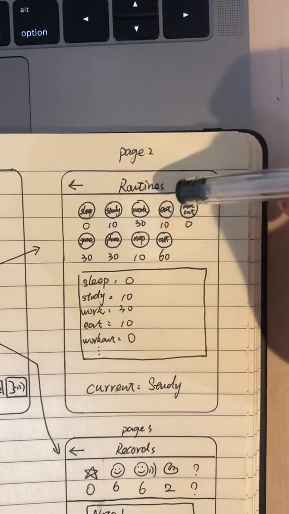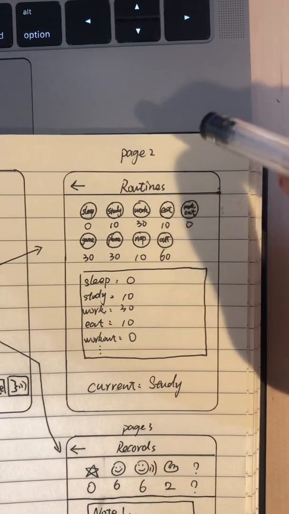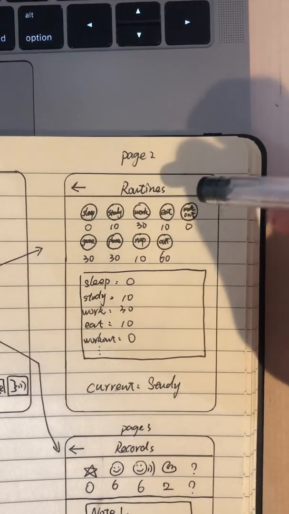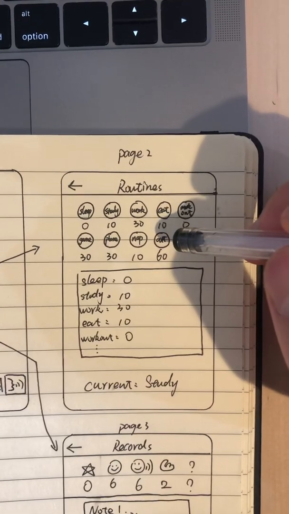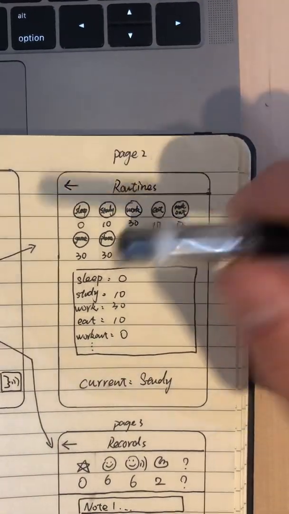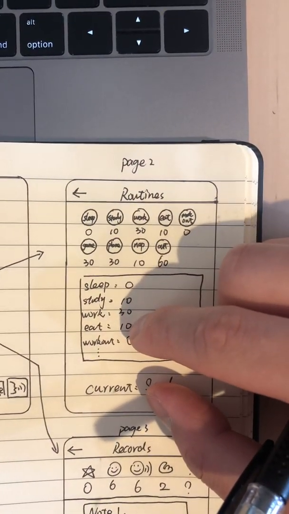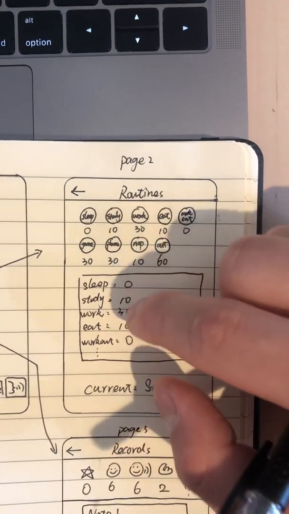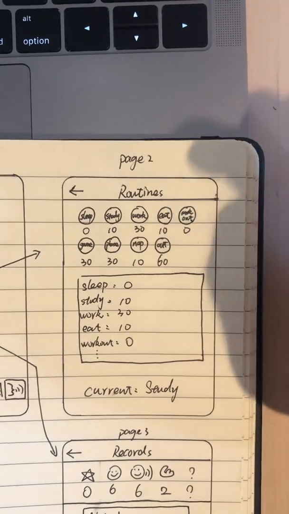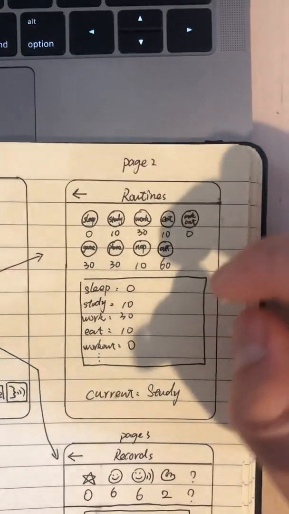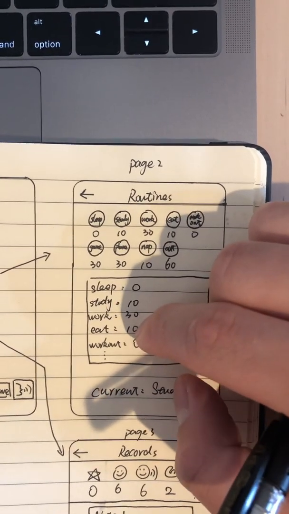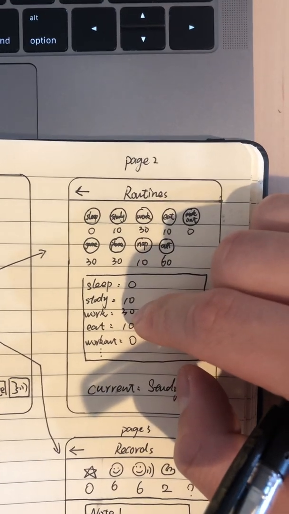For example, if you start at 8, you click on this button, and it will remember it started at 8. We just keep counting. When you reach 8:30 and you're still eating, eat will have 30 in this data. The rest of them are going to be 0. Next, after you eat, you want to go to work, and you click on work. It will capture 30 minutes for eating, and we start counting the work minutes.